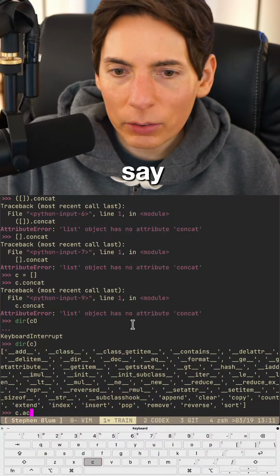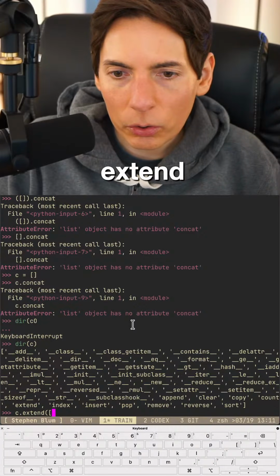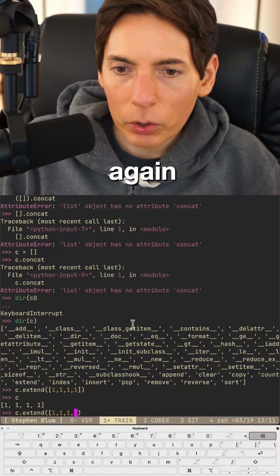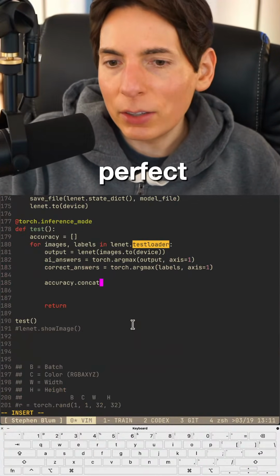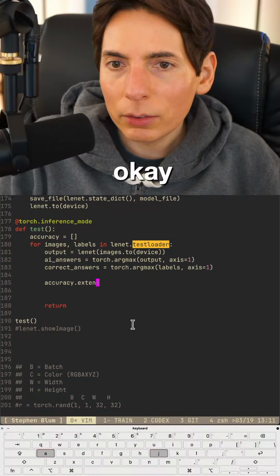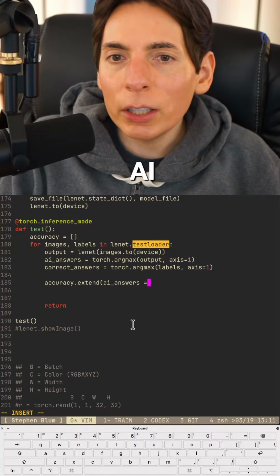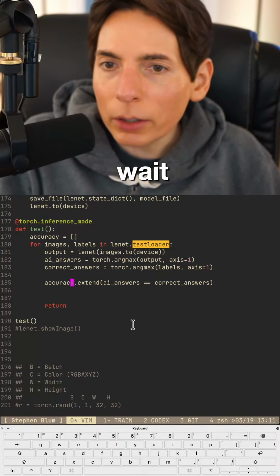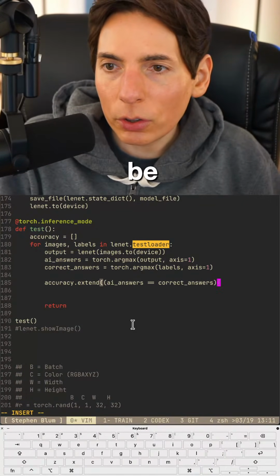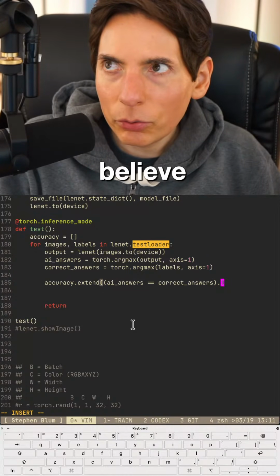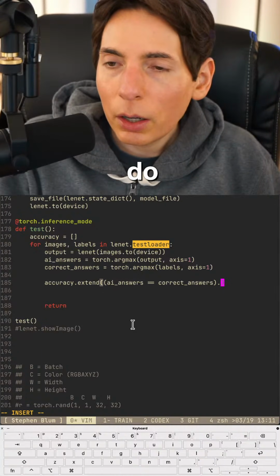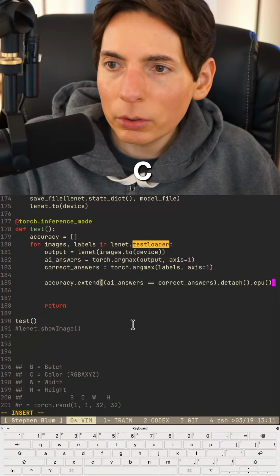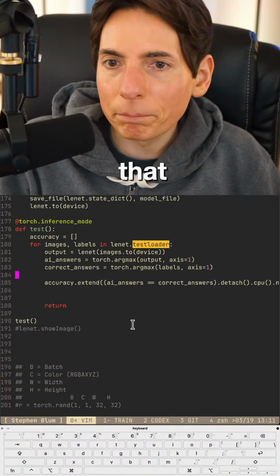Okay, so we'll use extend. So we say C dot extend, and we'll go 1, 1, like that. All right, let's try it. So let's try it again, and we'll go 2. Nice, perfect. Extend. Okay. We would go AI answers equals correct answers. Like that. Wait. Hold on. We got to do something different. This is going to be a tensor. So I believe we should be able to do detach, dot cpu, dot numpy. Like that. I think.